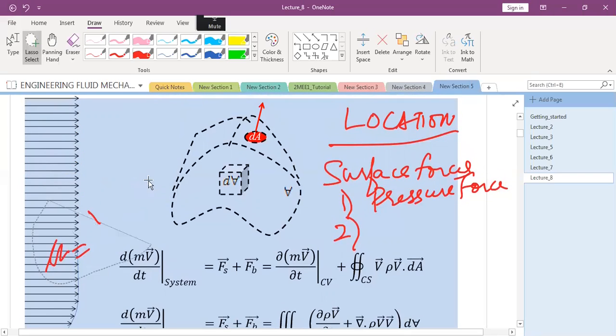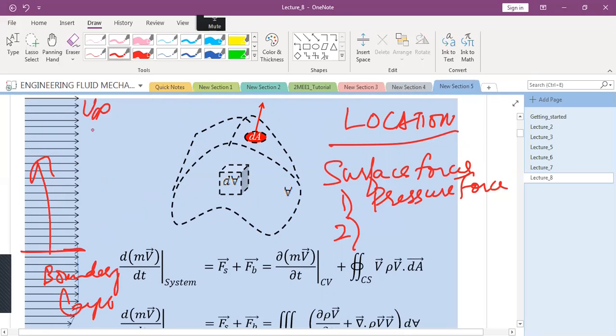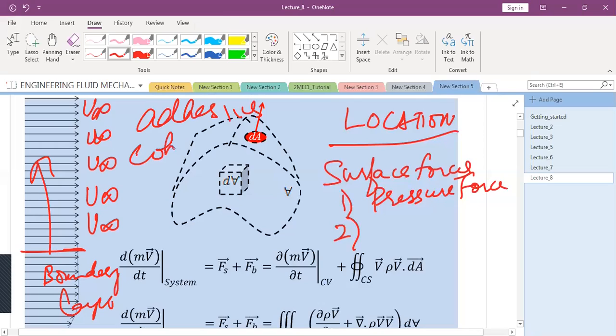Every layer of fluid is moving at the same velocity. So you are saying this is the boundary layer, and this is the region above the boundary layer. That is your point. Yes sir, it will be moving with the free stream velocity, meaning the speed of every layer will be equal, sir. Yes, but what is viscous force?